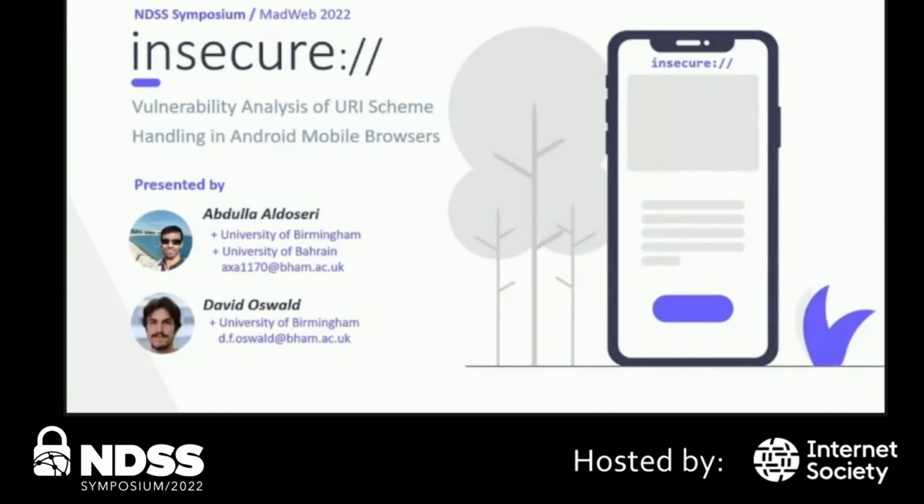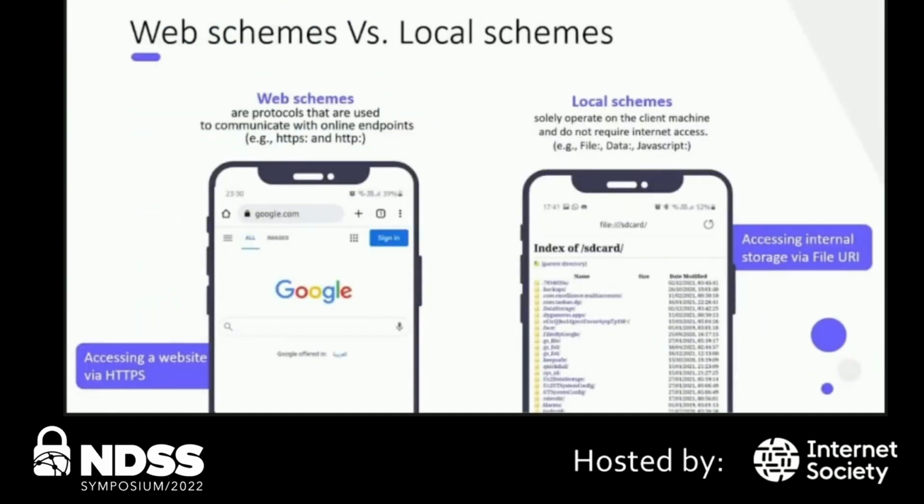This paper is an attack-oriented paper. We analyze vulnerabilities in URI scheme handling in Android mobile browsers. Mobile browsers have schemes. Schemes can be categorized into web schemes and local schemes. Web schemes are protocols used to communicate with online endpoints, like HTTP, HTTPS, and FTP, while local schemes operate on the machine itself and normally do not require internet connections, like data, JavaScript, and file.